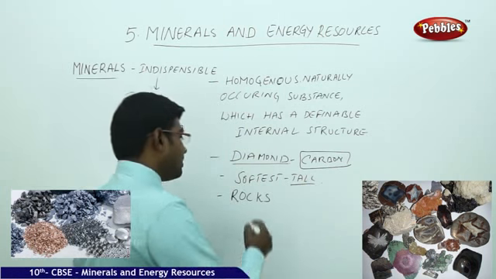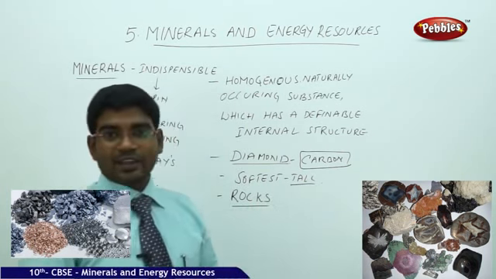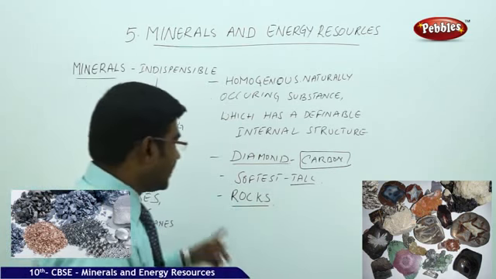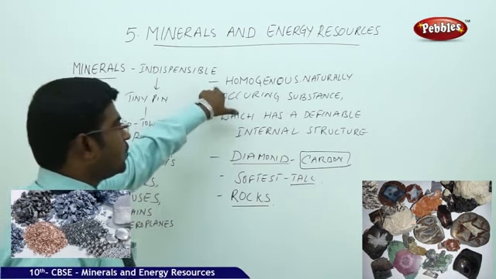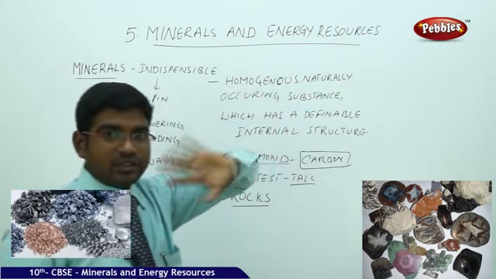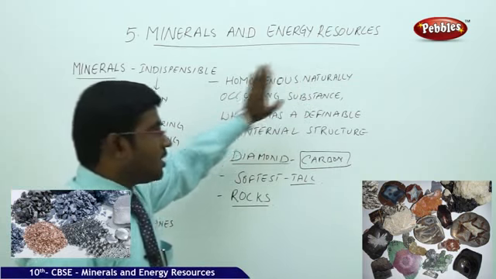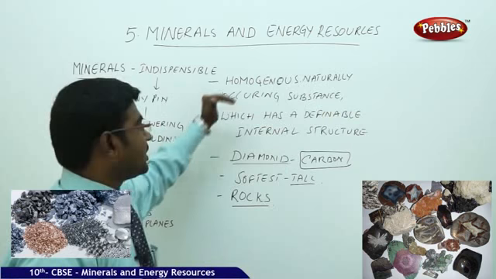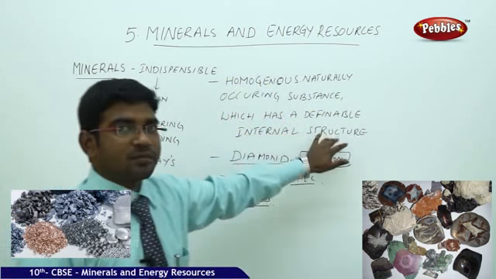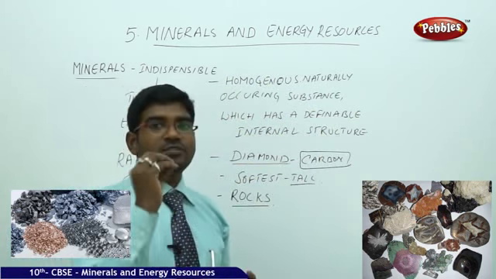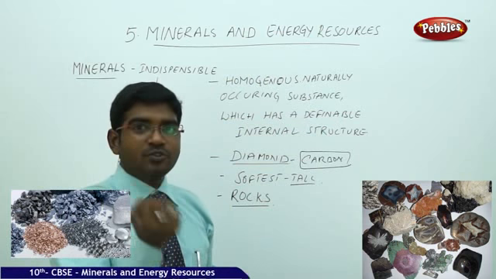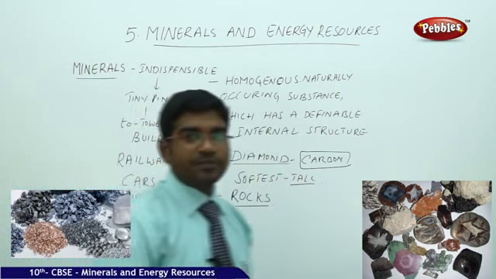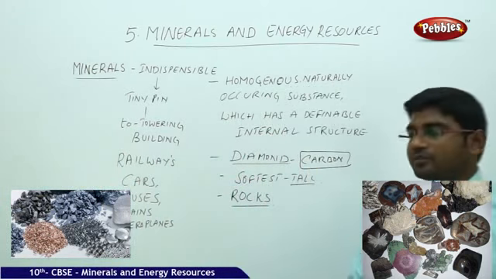We also have various rocks coming under the category of minerals. How can a rock be a mineral? Let us put rocks in the definition. Rocks have a homogeneous nature and are naturally occurring substances. Yes, rocks occur naturally and they also have a definable internal structure. Yes, they have a certain combination of chemicals which bind them together. That's why rocks also come under the category of minerals. This is the introduction of minerals.